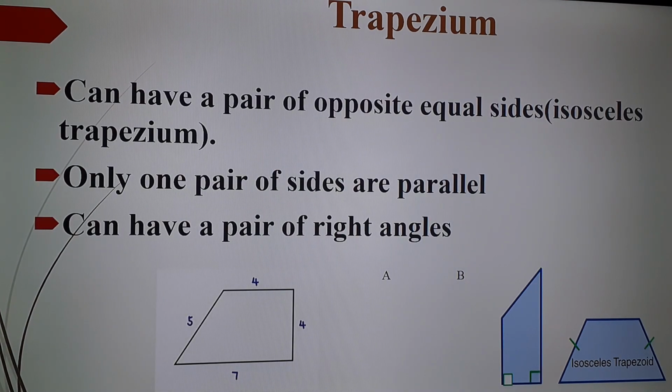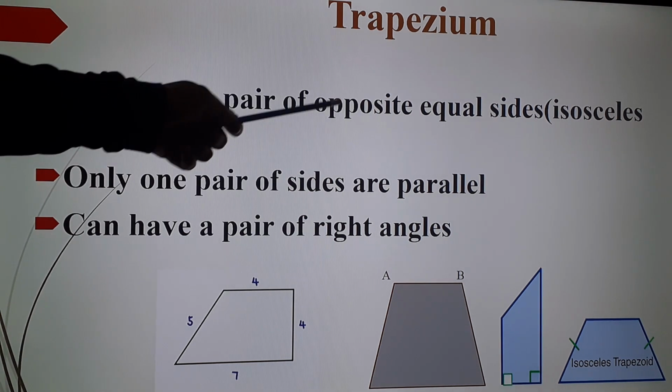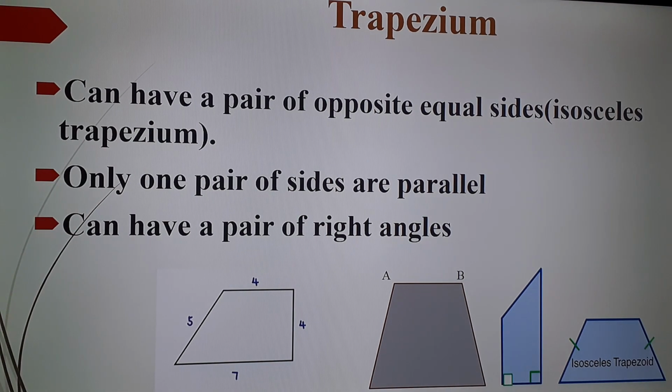Trapezium is also called trapezoid. It can have a pair of opposite equal sides, which makes it an isosceles trapezium. That means two sides will be of equal length. So if a trapezium is having two sides of the same length, then we will call it an isosceles trapezium.